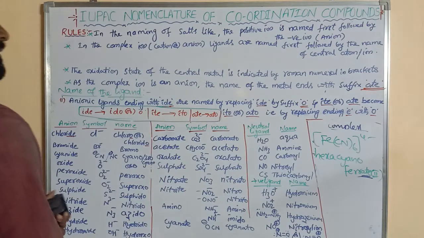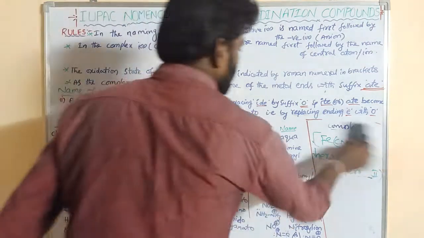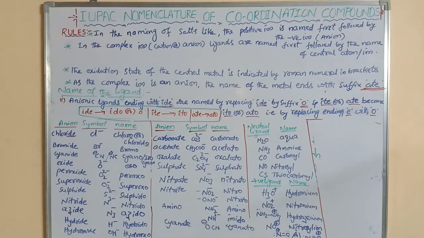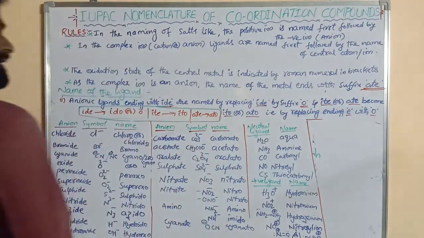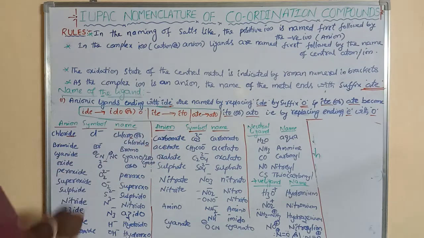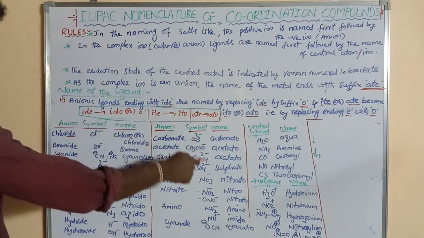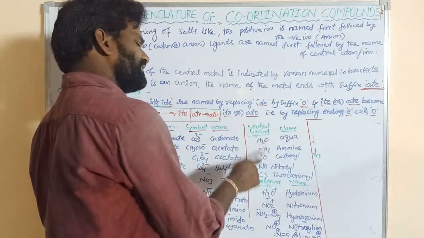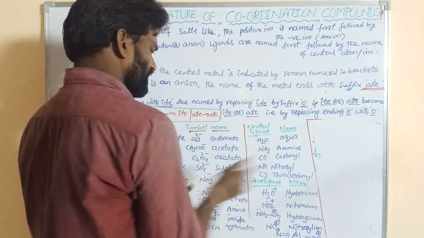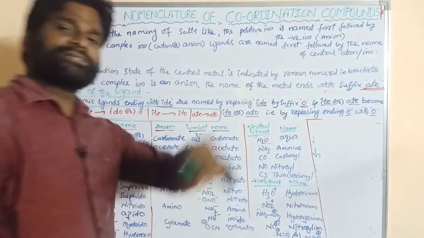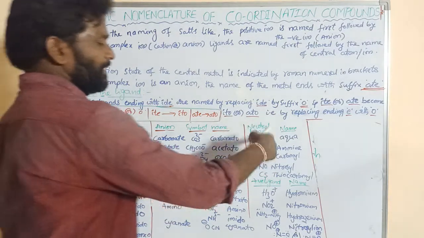Next goes the name of the ligands. Here ligands are of three types: negative ligands, neutral ligands, positive ligands. These two are negative ligands, all carrying a negative charge. These are neutral ligands, which do not have any charge. A ligand can donate a lone pair to the central metal atom, so all carry lone pairs.